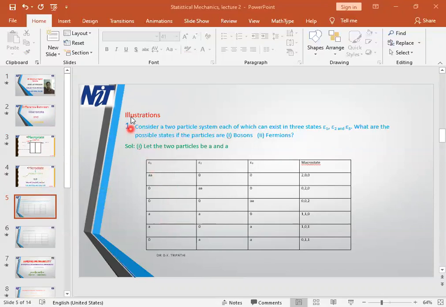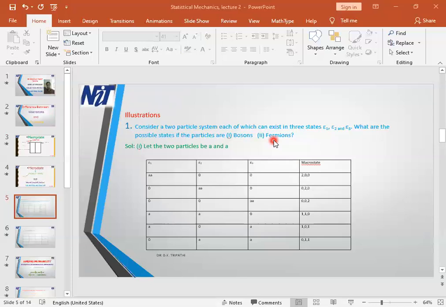Okay, so as a first illustration, we are taking an example. Consider a two particle system, a system of two particles, each of which can exist in three states. How many states are there? Three states are there: epsilon 1, epsilon 2, epsilon 3. What are the possible states if the particles are bosons and fermions?